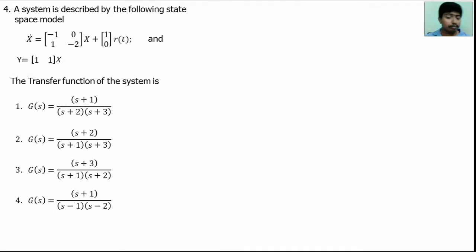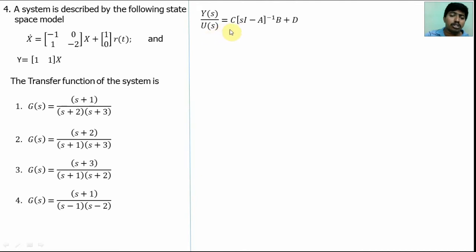The fourth question is conversion of state space into transfer function. Already we discussed the concepts. The same type of question was asked in the EC department, same model. We know the conversion formula: the transfer function Y of s over U of s is equal to C into (sI minus A) the whole inverse into B plus D. It means x dot is equal to Ax plus Bu, y is equal to Cx plus Du.